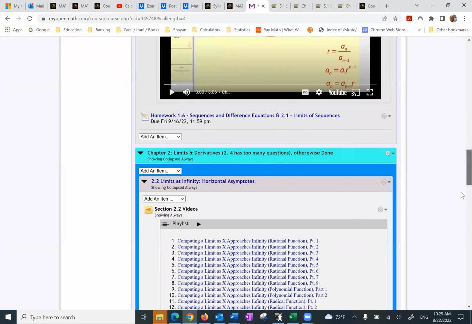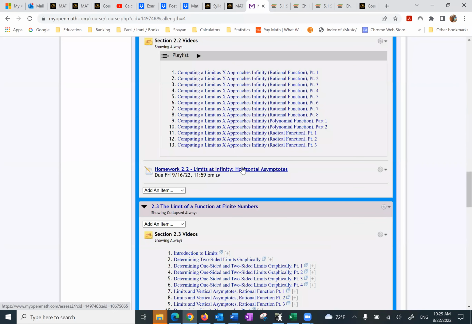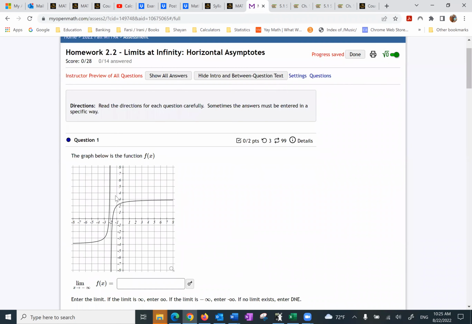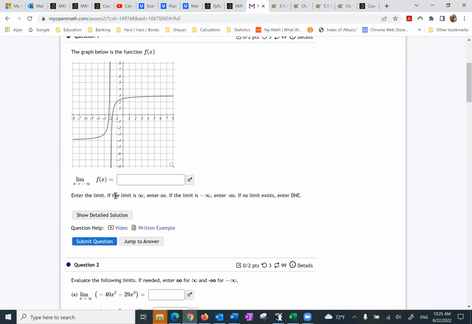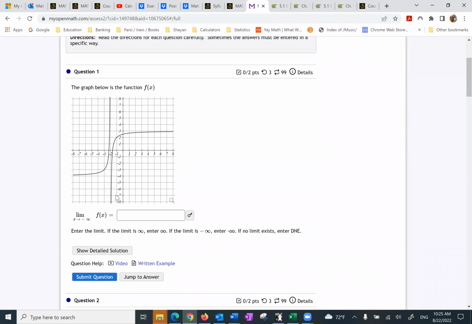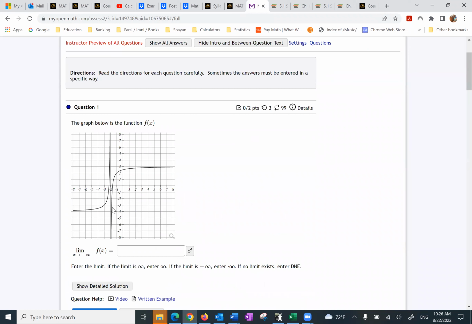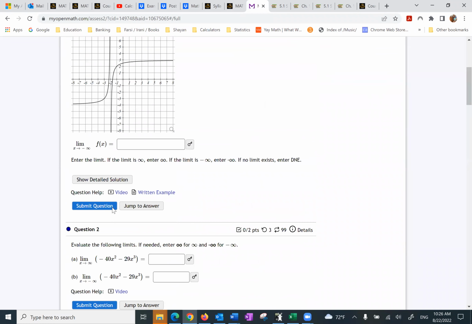So when you start a homework here, you do exactly the same as before. Notice, they help if you have a difficult time doing the work. They also may have a written example. They may have show detailed solution.